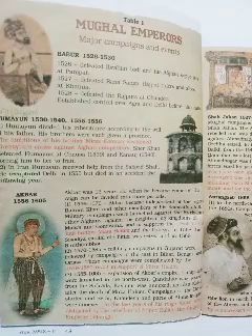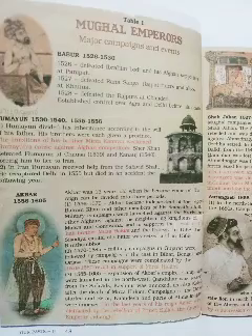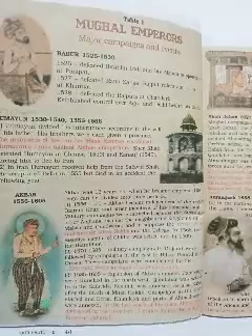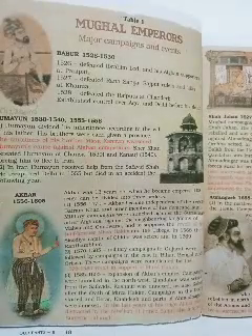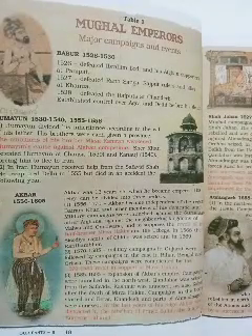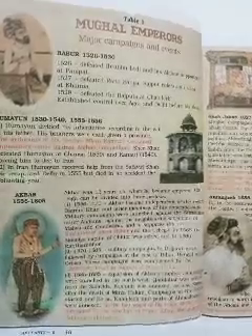Humayun had three brothers: Kamran, Hindal and Askari. The name Humayun means lucky, but in reality his life was full of problems.